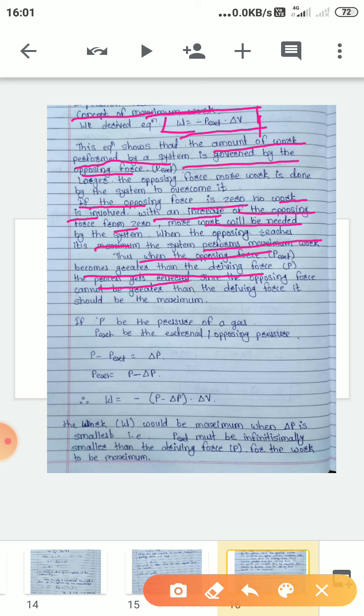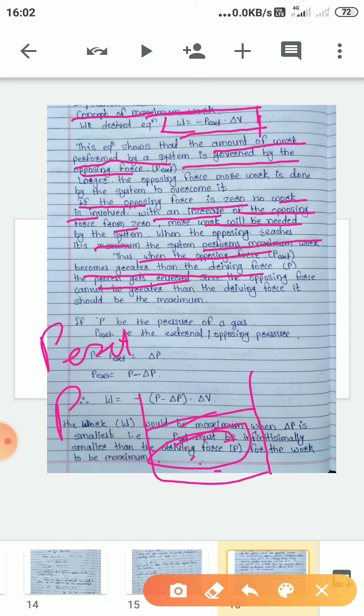That means what we have seen, PEXT is the external pressure and P is the pressure of gas. Now the gas is trying to expand, and the external pressure tries to compress the gas. That means P is the driving force and PEXT is the opposing force. You can consider it like this also: this is a gas container, and the gas is in it and tries to expand.